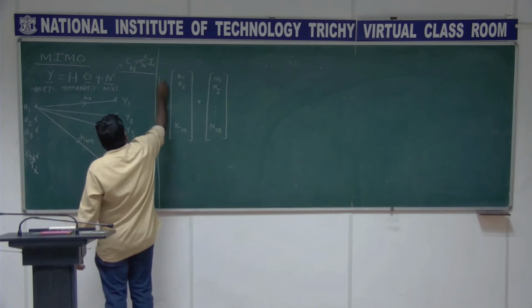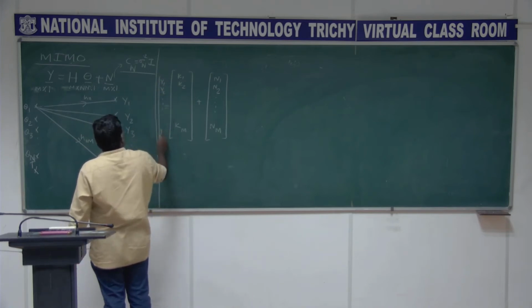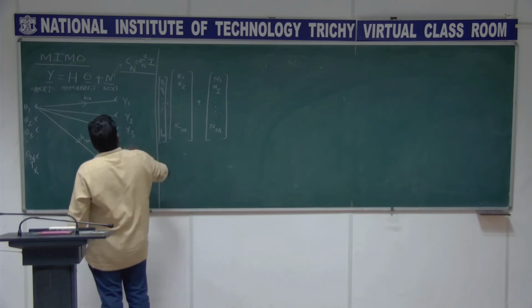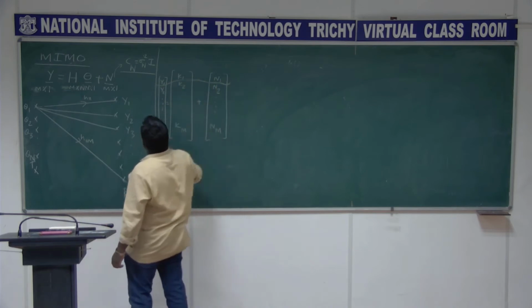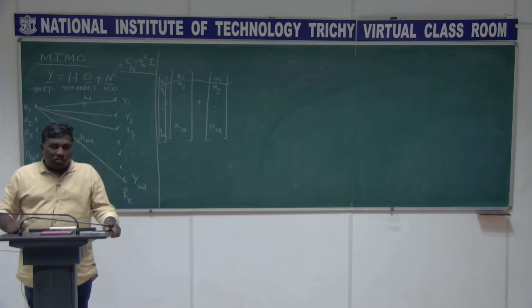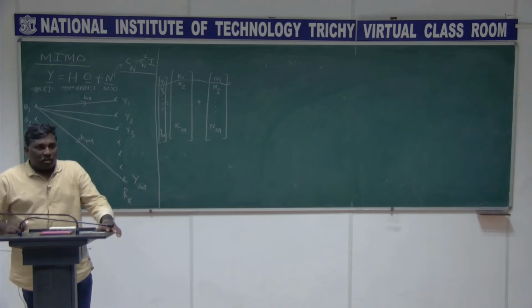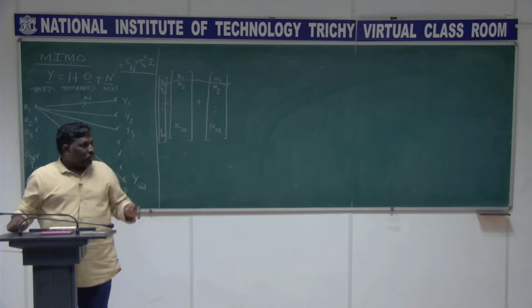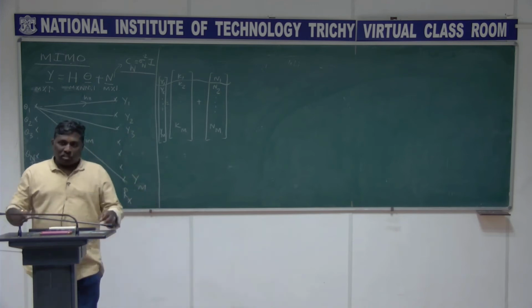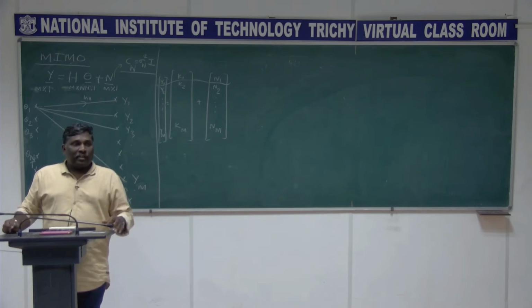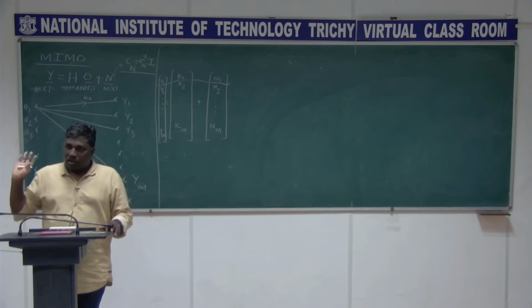If you see this, this is ym here, and if I take y1, it is k1 plus n1, some constant plus n1. We already know that if n1 is Gaussian distributed with mean 0 and variance sigma n square, then your y1 is also going to be Gaussian, with the mean shifted to k1, some constant, right? So now we are able to get the density function of y1 in one shot,